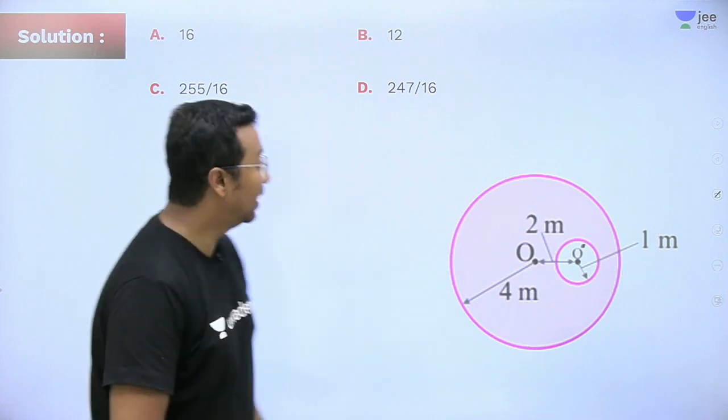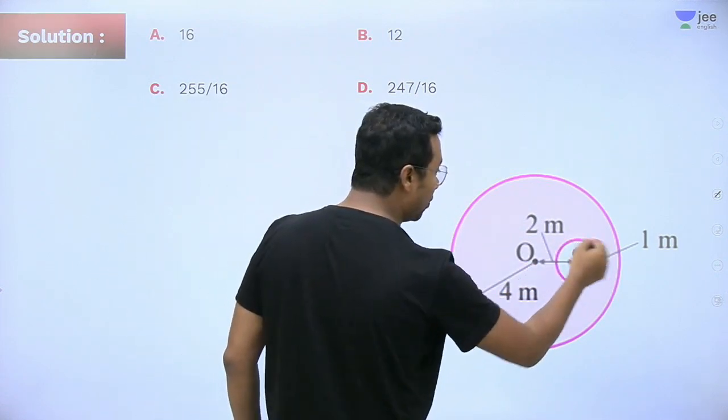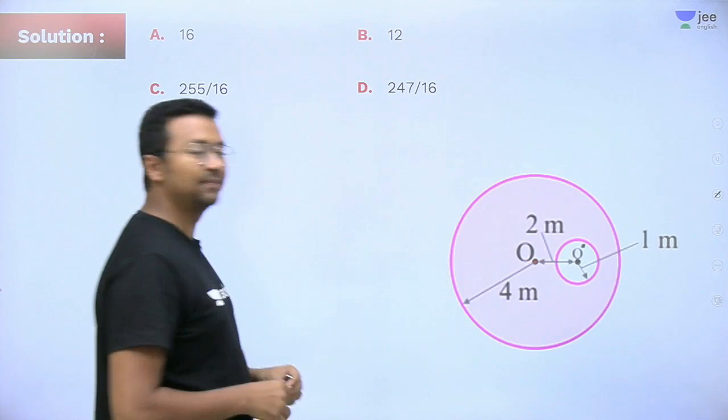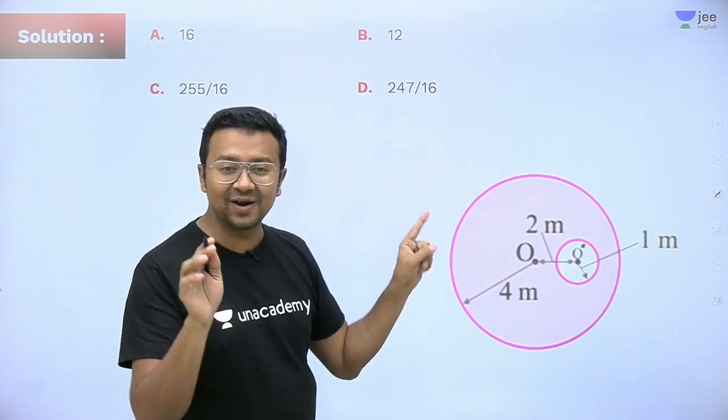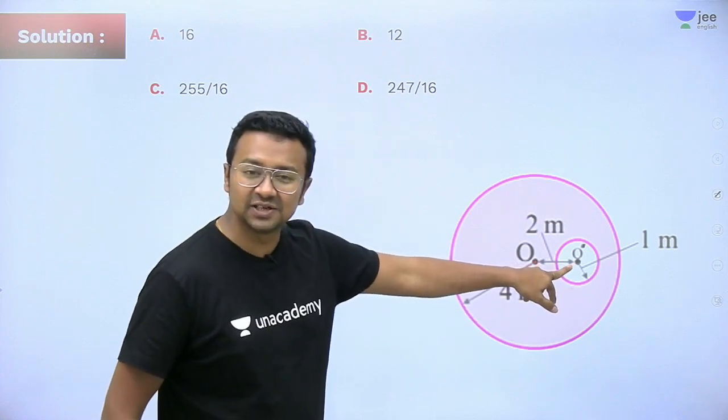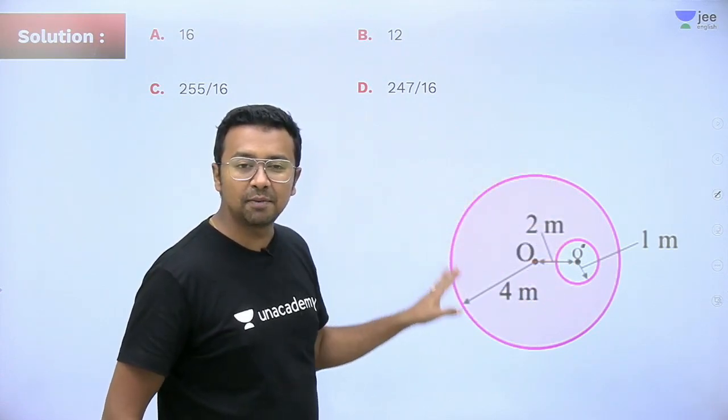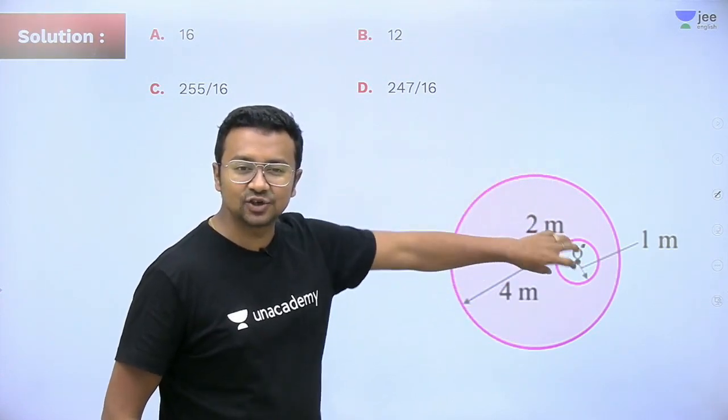Okay, the moment of inertia of this portion about this axis. Clear? So what do you see here? What will be the mass? Most importantly, the first thing I need to know is the mass of this portion. Now it will be proportional to the area that they actually cover.